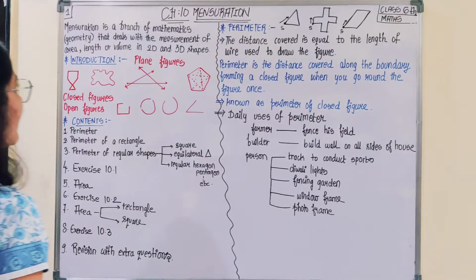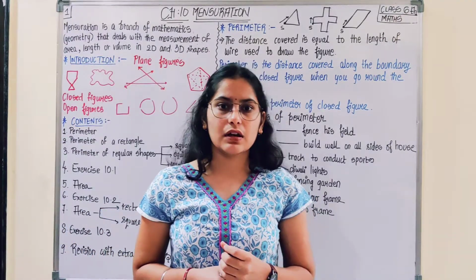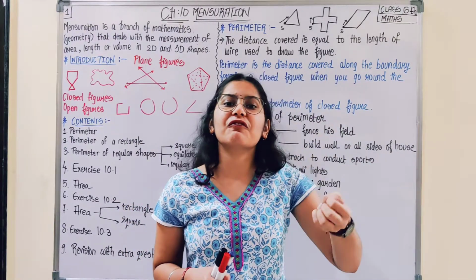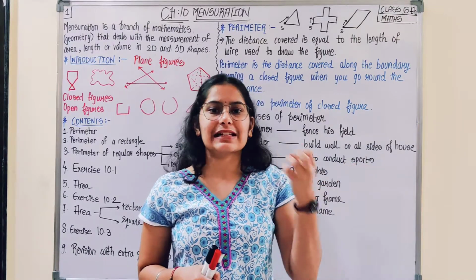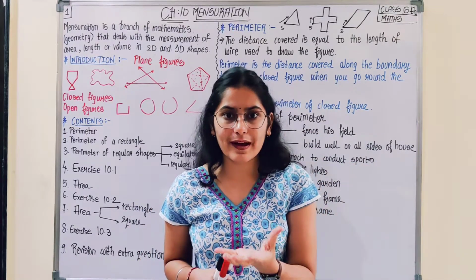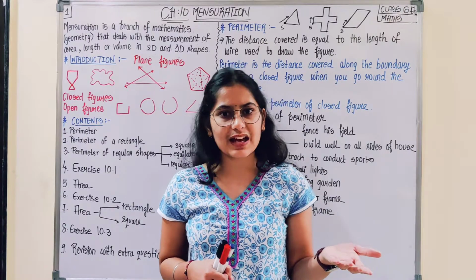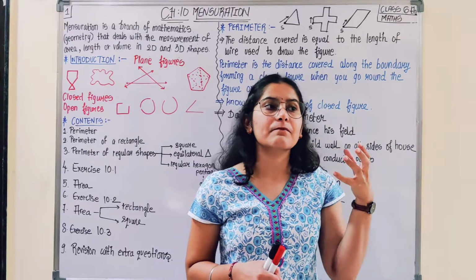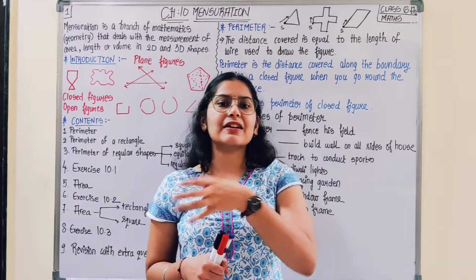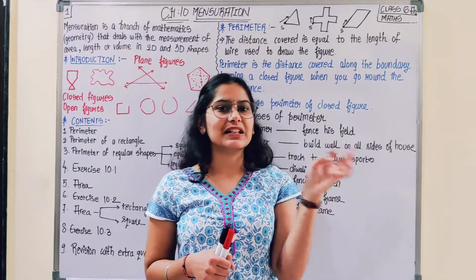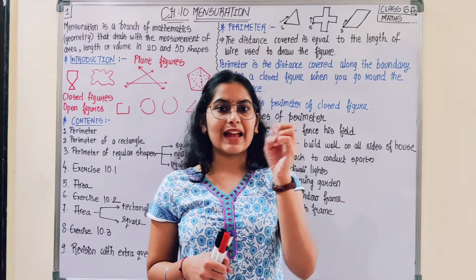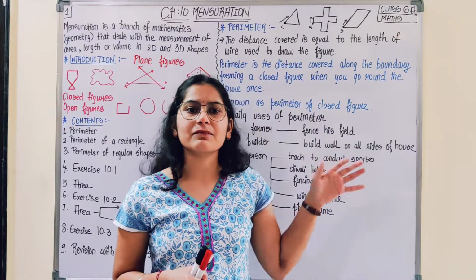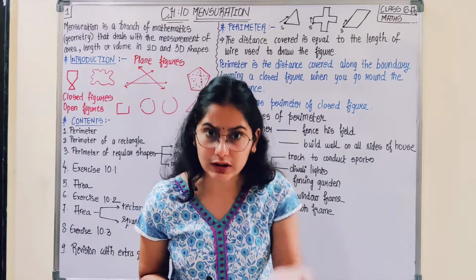So the chapter is basically about measurement. It is about measurement of different geometric figures like circle, triangle, square, rectangle. You know these shapes. How can we measure these shapes? How is measurement applied in day-to-day life? Now this is not related to meter, kilometer, centimeter, the units one. But this is something new. So this is very important also.